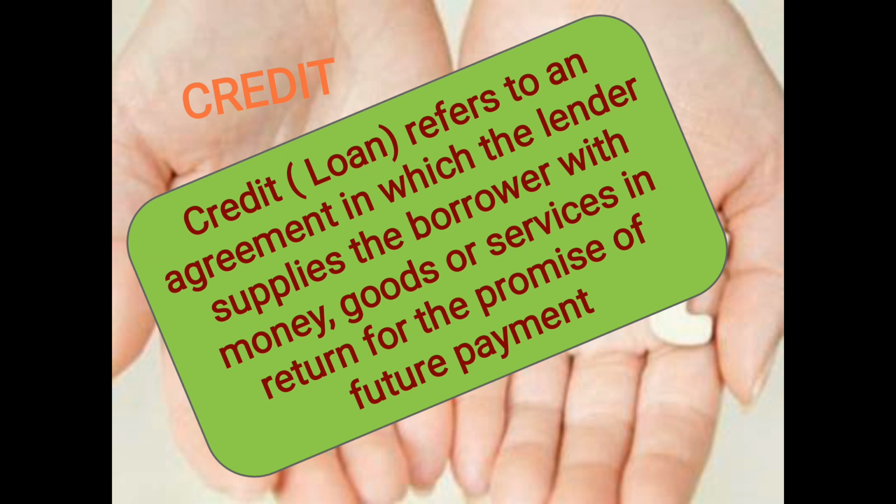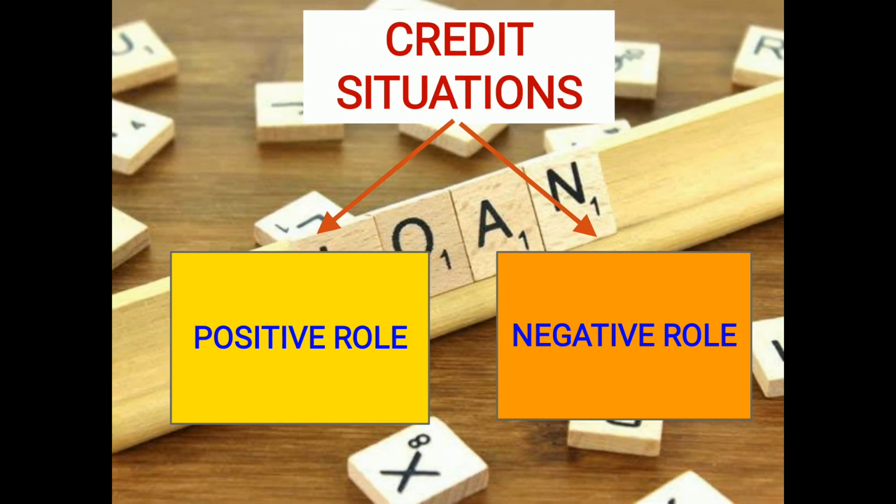So credit refers to what? An agreement in which the lender supplies the borrower with money, goods or services in return for the promise of future payment. This is what we call credit. Here we can see two credit situations in various examples. The credit situation plays a positive role as well as a negative role in the life of a person. We can see an example in the next slide of how credit plays a positive role and how it plays a negative role.